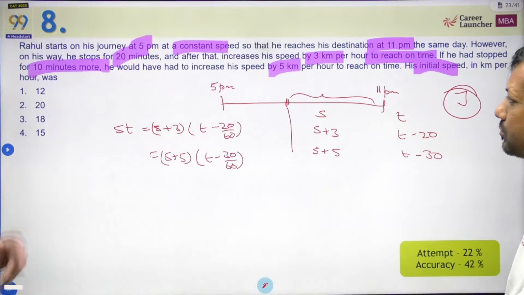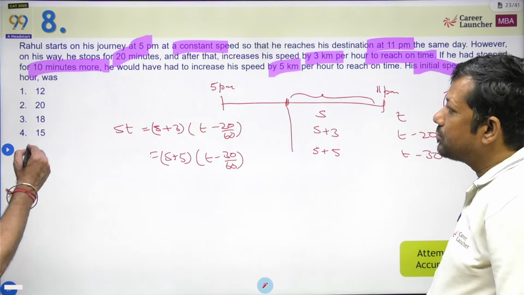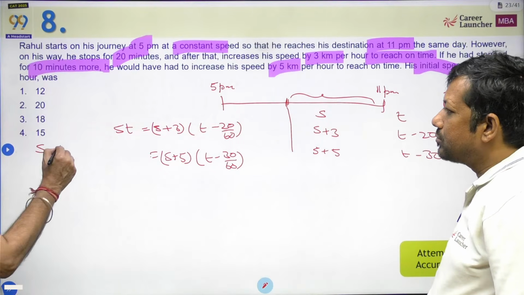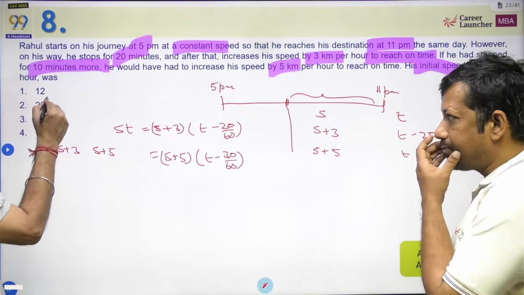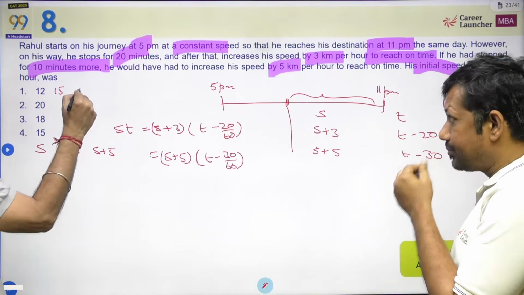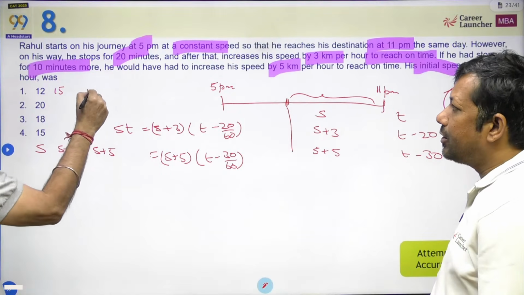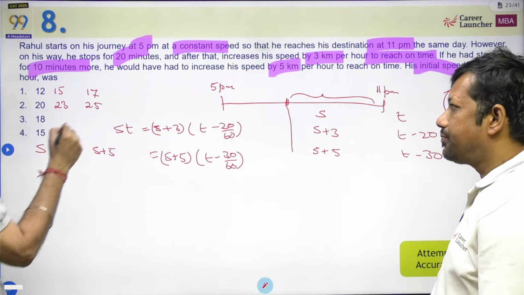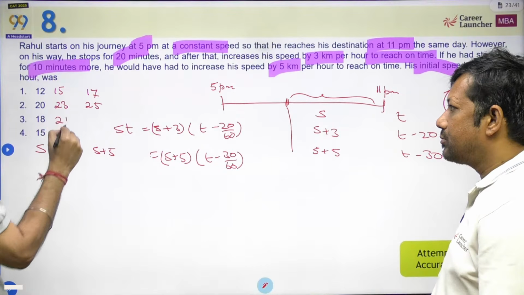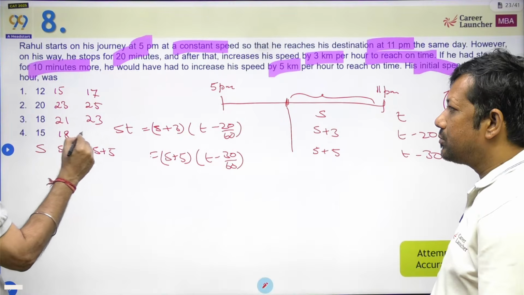Now please look at this. The question is telling me his initial speed is what we need to find. So this is s. So what are the possible values of s plus 3 and s plus 5? 12 plus 3 is 15, and 12 plus 5 is 17. 20 plus 3 is 23 and 25. 18 plus 3 is 21, and 18 plus 5 is 23. 15 plus 3 is 18 and 20.